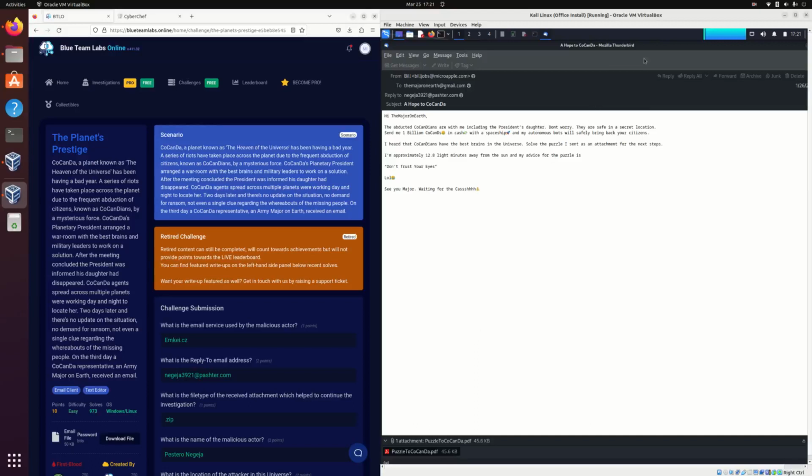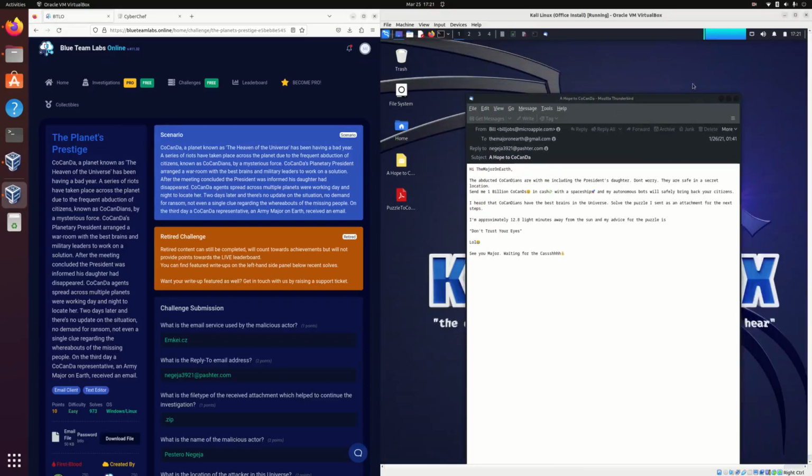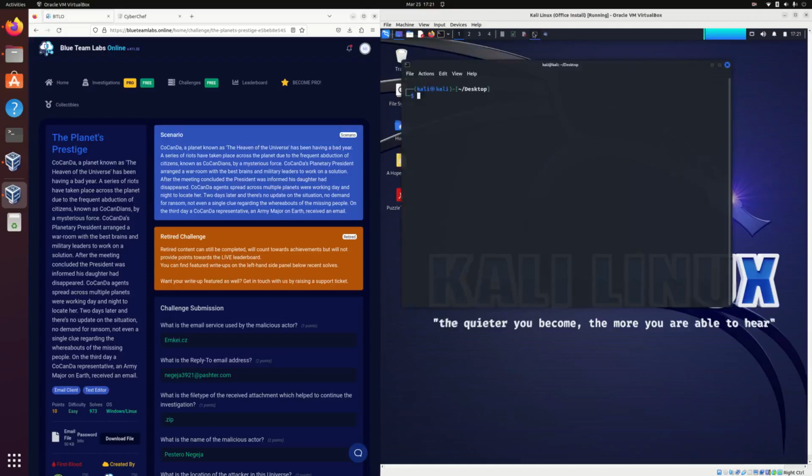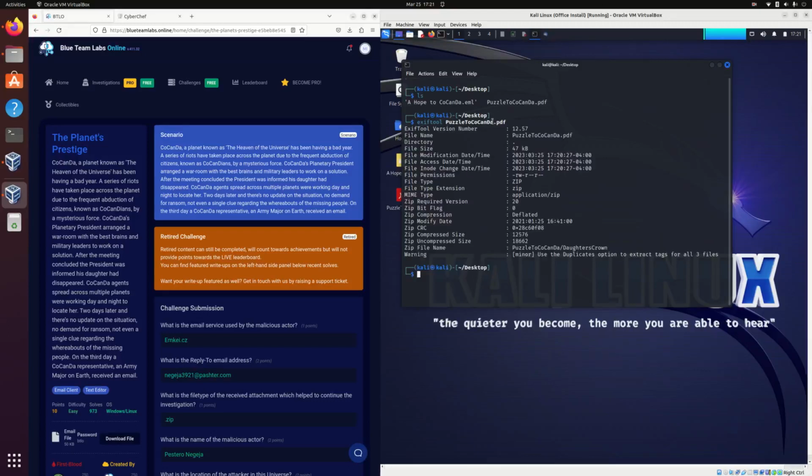So now, in order to find the true file type, I want to open up my command line terminal. I'm in the desktop. And what I want to do is use the command line tool exiftool, which provides some additional metadata or information on items or documents or files. I'm going to run it on puzzle2concan.pdf, and it's going to provide some additional information here. The one that's really interesting and solves the question of what the original file type is, is this file type and file type extension.